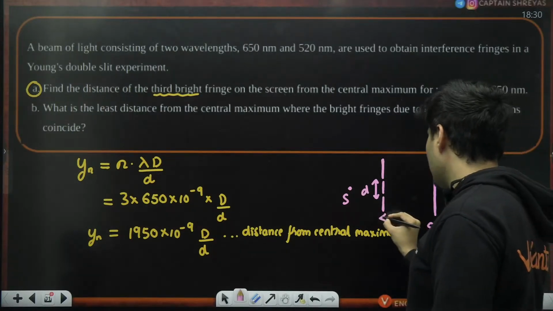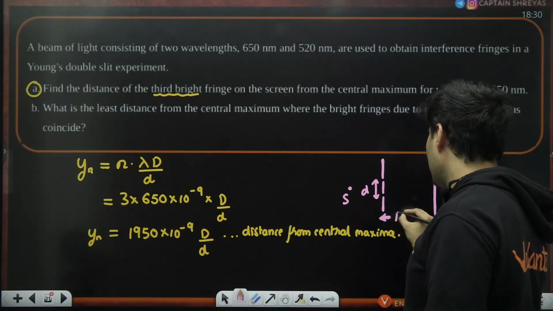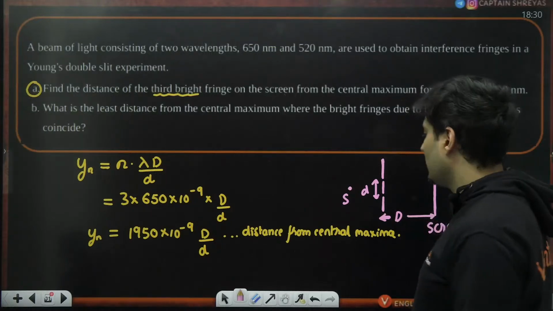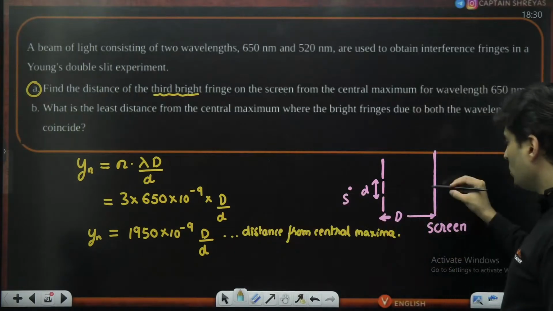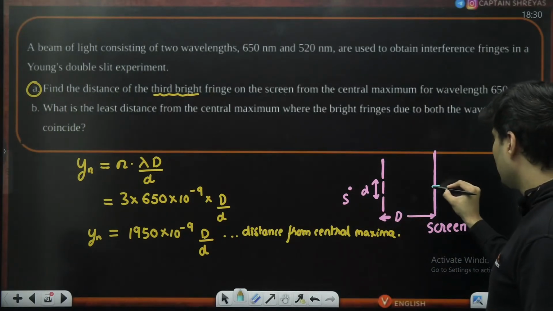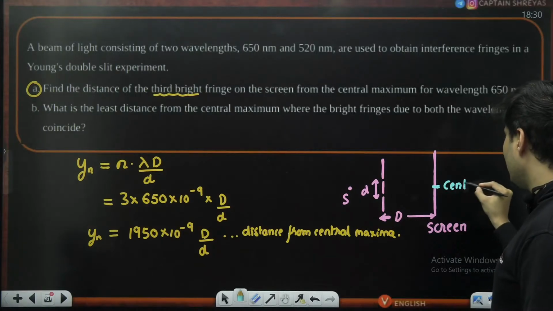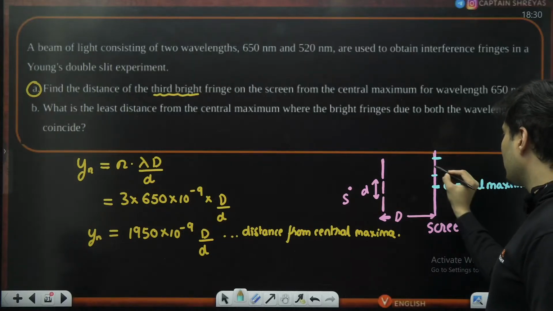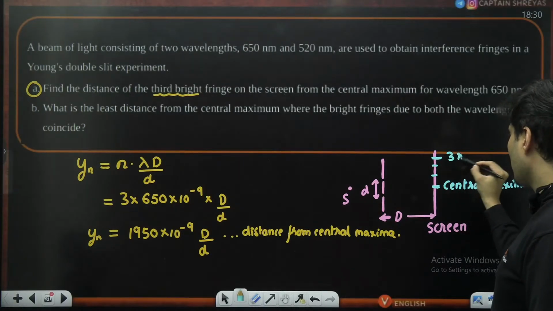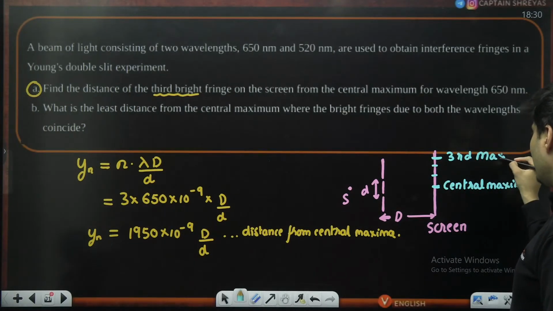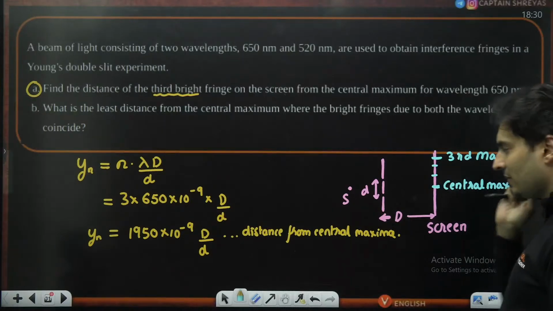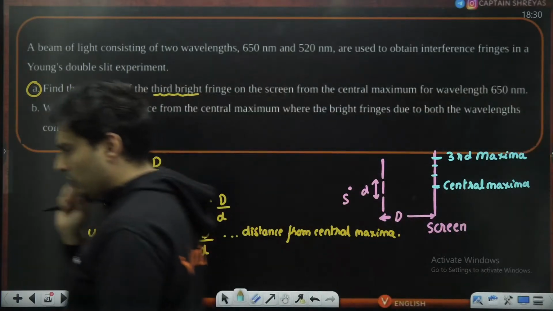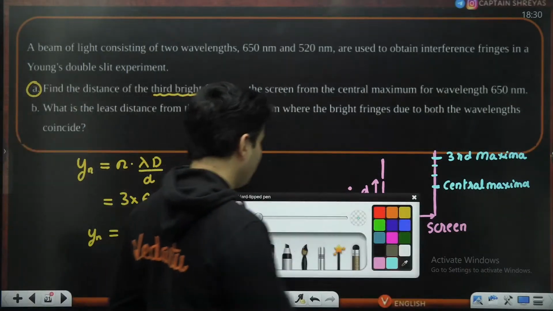The distance between the slits and the screen is capital D, and this is where you get the central maxima. Central maxima. The third maxima will be here. First maxima, second maxima, third maxima. So third maxima will be over here. Is that fine now? Yeah, that is the rough diagram, just so that you know.